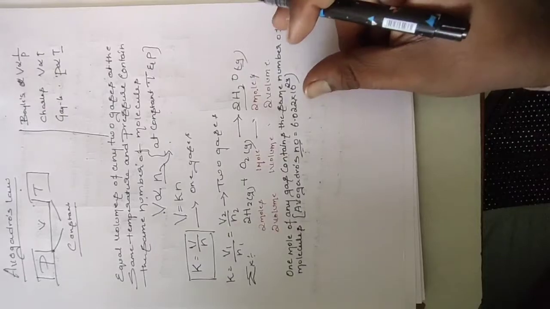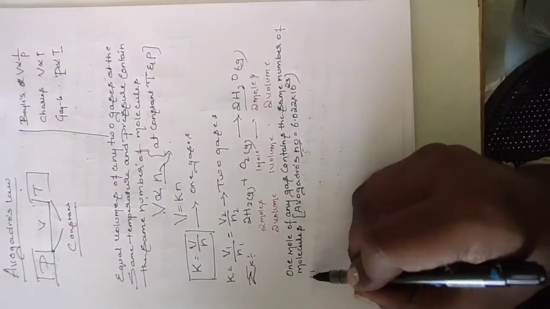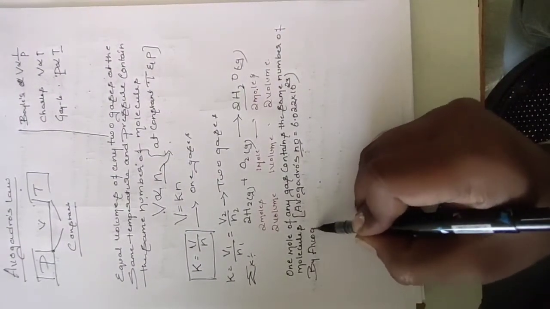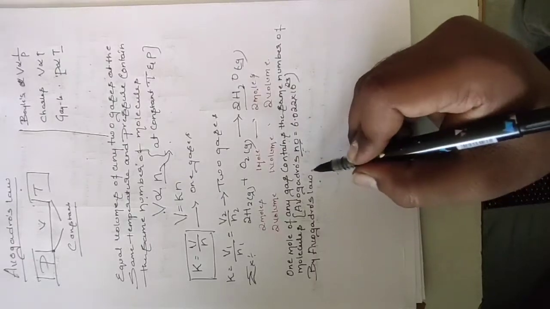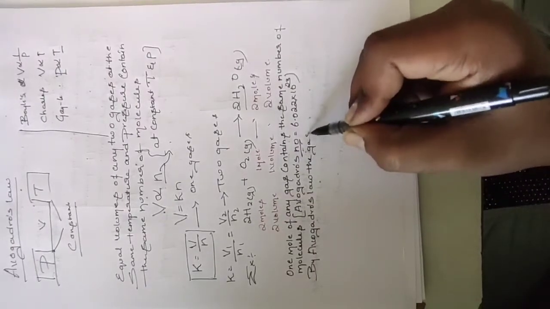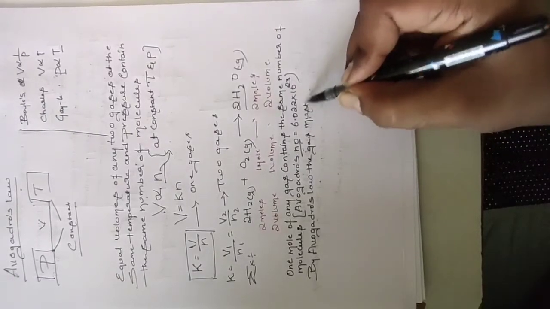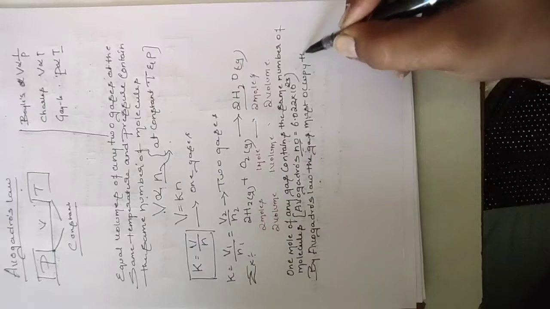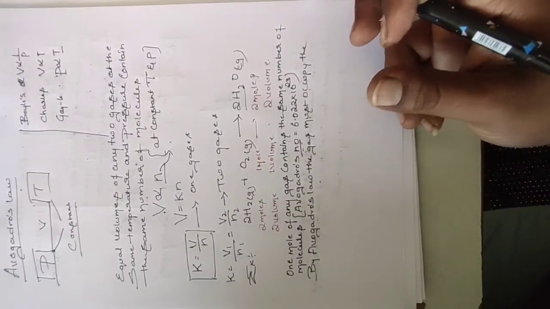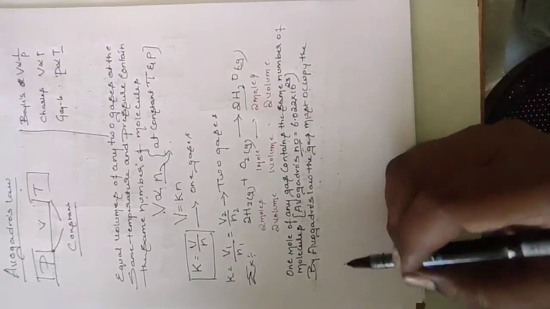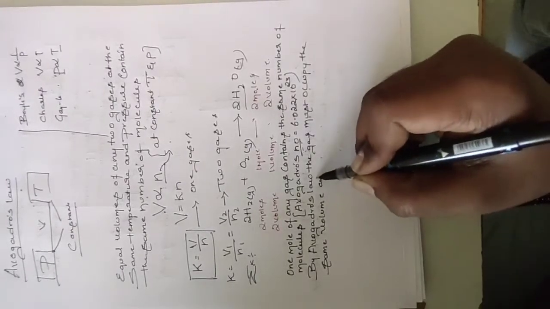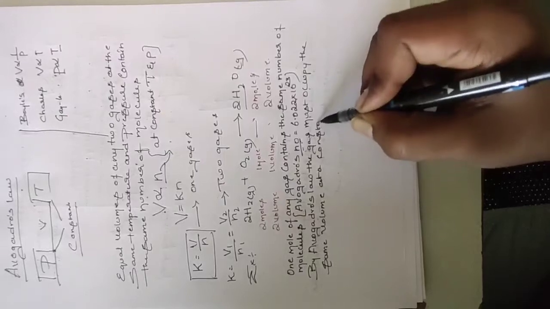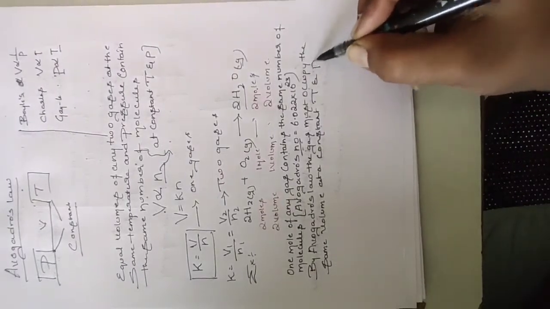By Avogadro's law, gases must occupy the same volume at a given temperature and pressure, that is, at constant temperature and pressure.